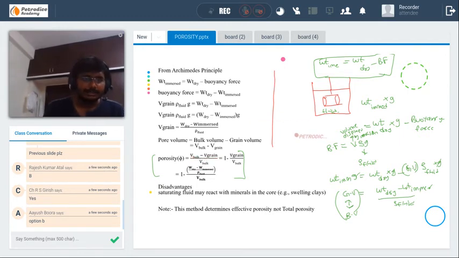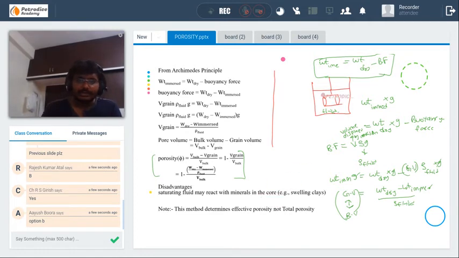Okay, actually using this method, there are some disadvantages. If you want to find the porosity of a sandstone, the interaction between fluid and rock can swell the sandstone, and the porosity will be changed due to the interaction between the rock and fluid. So this method cannot be used on sandstone.